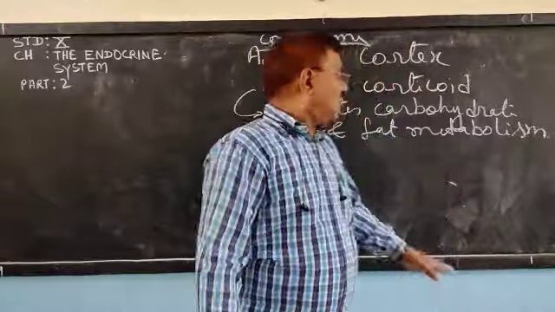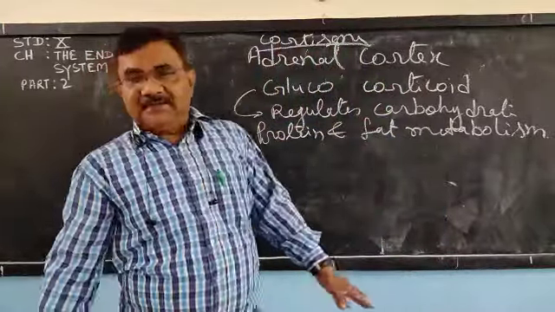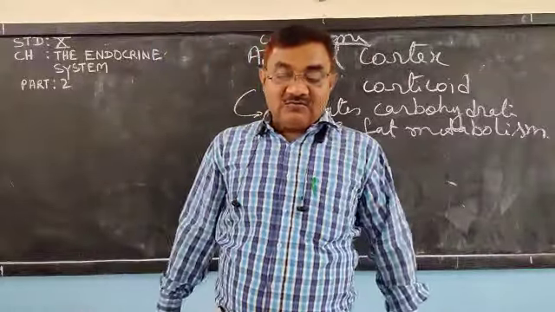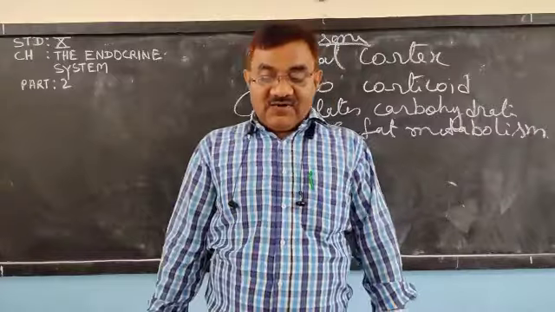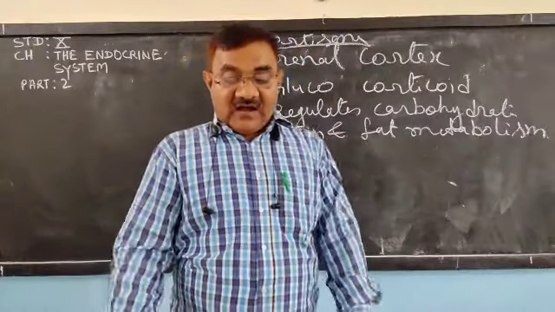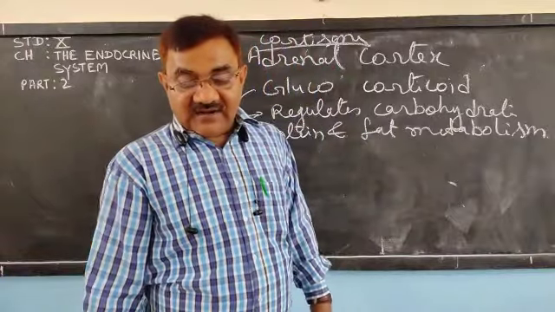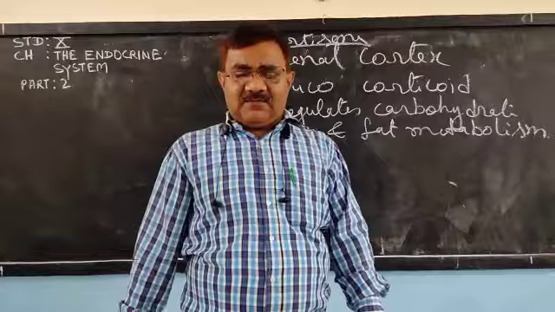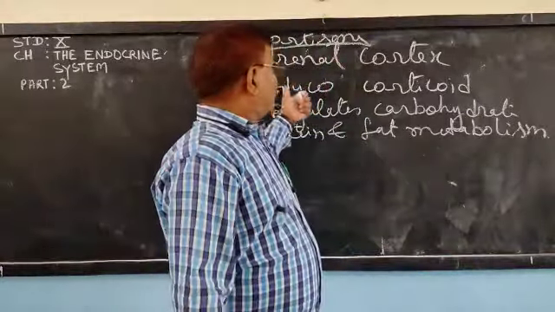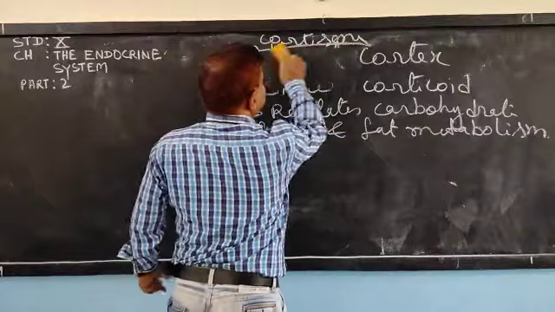The function of glucocorticoid is to regulate carbohydrate, protein and fat metabolism. Now, blood glucose we have understood. It adapts the body to stress, extreme heat or cold. And now one very important thing about the cortisol, we are going to discuss the cortical hormone, cortisol.